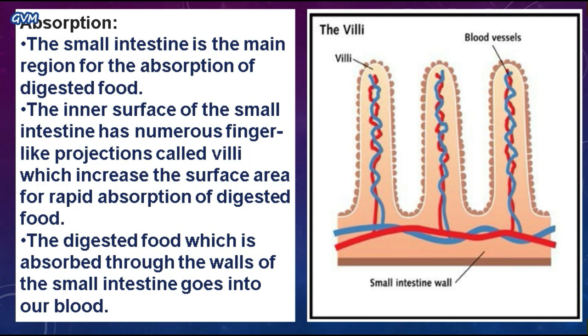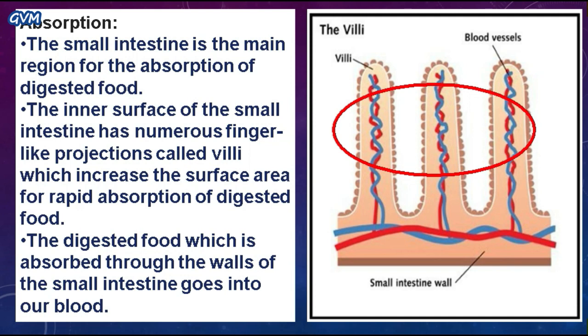Students, there are many numerous finger-like projections called villi present in the inner surface of the small intestine that increase the inner surface of the small intestine and help it to absorb the digested food rapidly. As you can see here, in the inner surface of the small intestine there are many finger-like projections like this, and these finger-like projections are connected with the blood vessels.